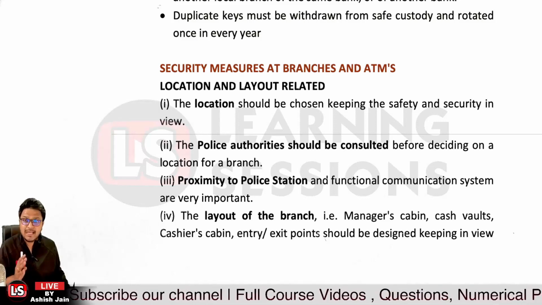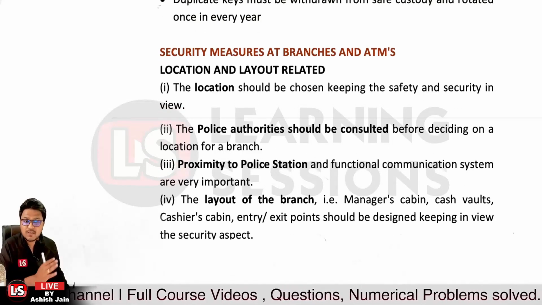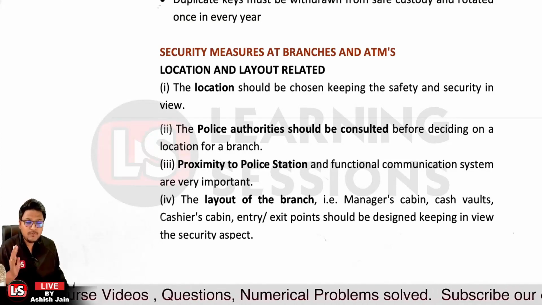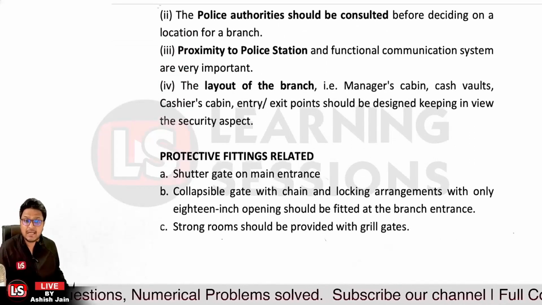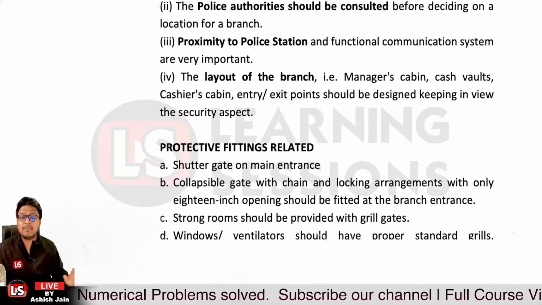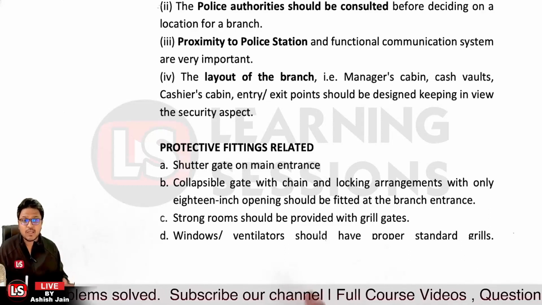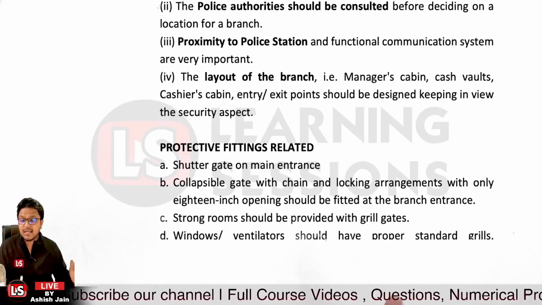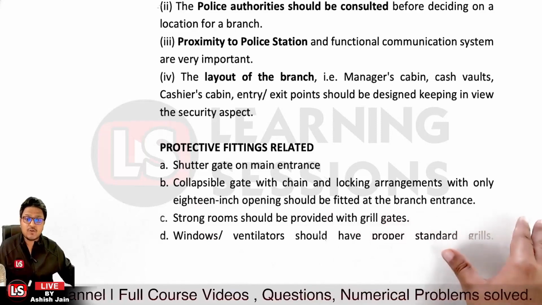And further, the layout of the branch must also be such that the cabins, whether it's the manager cabin, cash vaults, or a strong room, are kept in view from the security point of view. Then it's related to protective fittings. Now there must be a shutter gate on the main entrance, and a collapsible gate with a chain, locking arrangements must be there, and there should be only an 8-inch opening in the collapsible gate that must be fitted at the entrance of the branch.